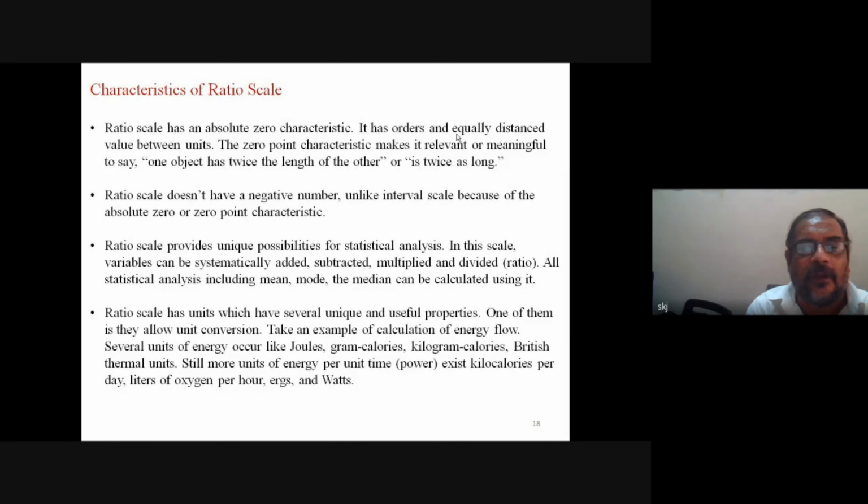Ratio scale has units which have several unique and useful properties. One of them is that they allow unit conversion. Take an example of calculation of energy flow. Several units of energy occur, like joules, gram calories, kilogram calories, British thermal units.